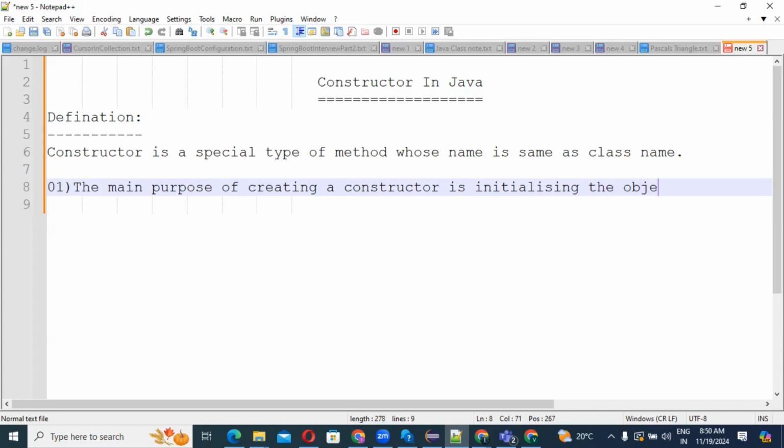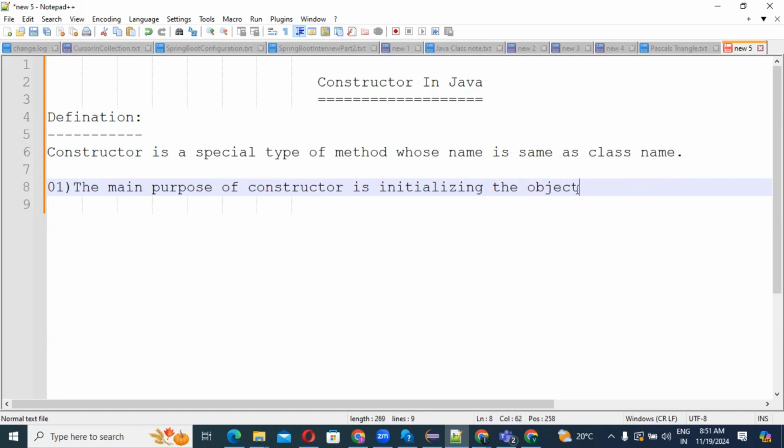Right, guys? That thing you keep in mind. The main purpose of a constructor is initializing the object.